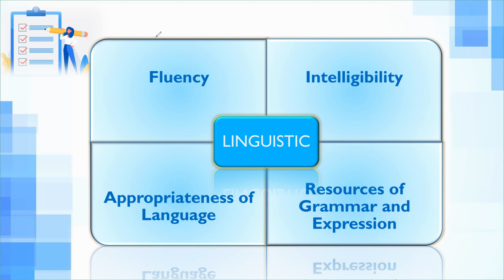So the second thing is fluency. You should be able to speak at a normal rate. It should not be too fast or too slow, and it should be continuous with natural pauses and hesitations. You should not have pauses where you are obviously searching for words and structures. Usually what happens is we try to memorize a learned script, which is very much detectable by the trained assessors who are listening to your audio. So try to refrain from that.